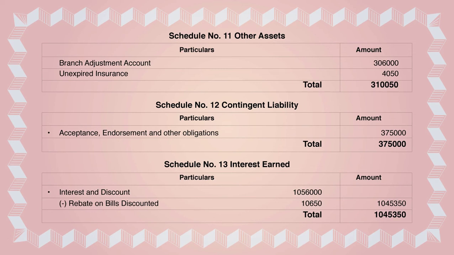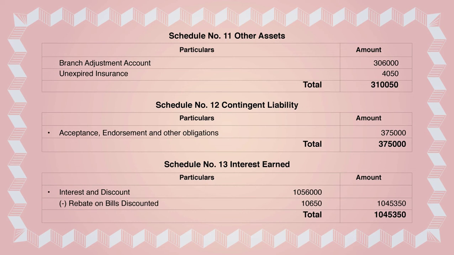The lodged amount will not come because that was not accepted. The actual acceptance was 3,75,000, so you take that in schedule 12 under acceptance, and you get the total as 3,75,000. This total amount will go in front of schedule 12 in the balance sheet.